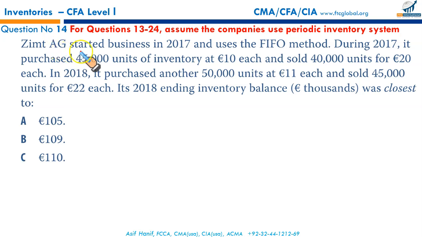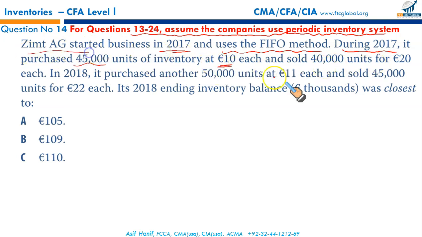Next, Zimt AG started business in 2017. Still this assumption continues. Companies use periodic inventory system. Zimt AG started business in 2017 and uses the FIFO method. During 2017, it purchased 45,000 units of inventory at $10. Data is the same, just the name of the company has been changed. What's the ending inventory under FIFO?